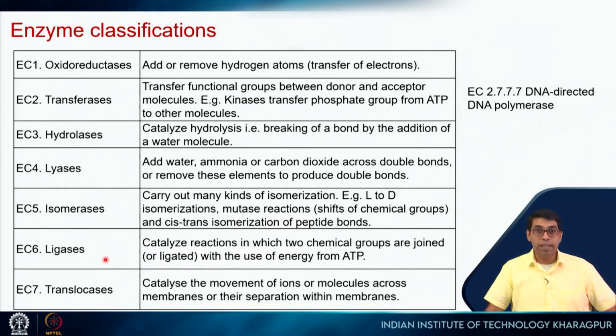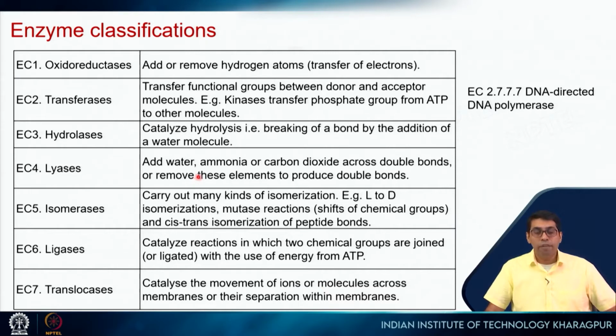Then there are ligases, which catalyze the reaction in which two chemical groups are joined together, right? For example, there are many ligases. We have already seen ligases, right? And then this last one is translocases. In this case, movement of ions or molecules across membranes or their separation within membranes is catalyzed, right?